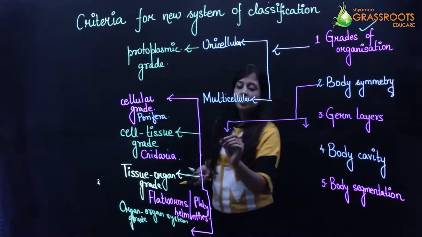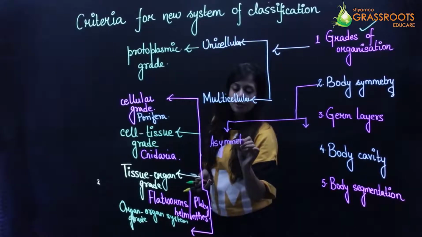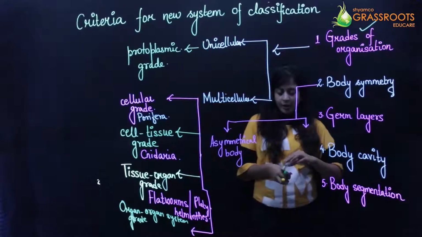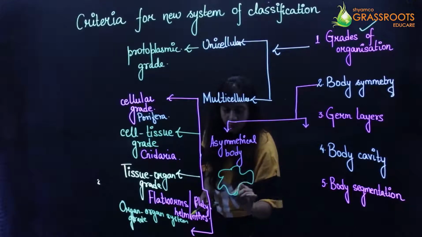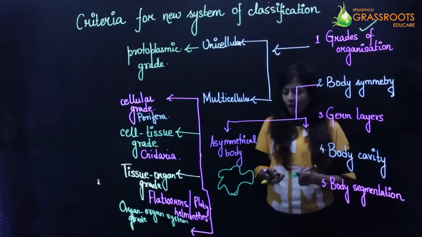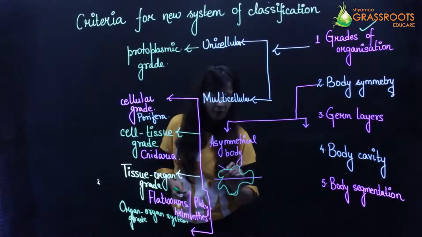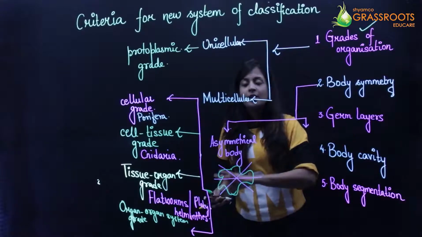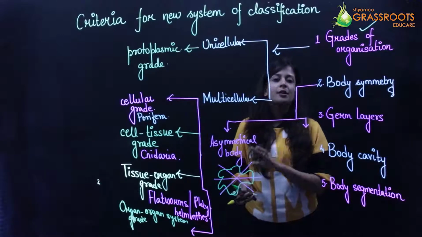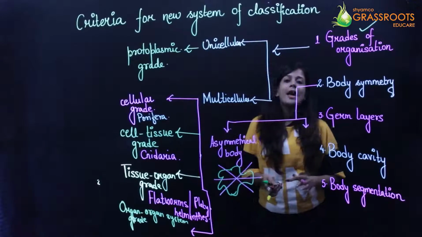Okay, the first one is known as the asymmetrical body. I'll be drawing here an amoeba for your better knowledge. So if I'm talking about an amoeba, you see it is an irregular structure. हम लोग अगर इसको कोई भी planes में काटे, okay, where whatever plane it is there, we will not get any equal halves. Okay, so whichever imaginary axis we pass in the plane of the body, we will not get any halves. Okay, that is known as an asymmetrical body.